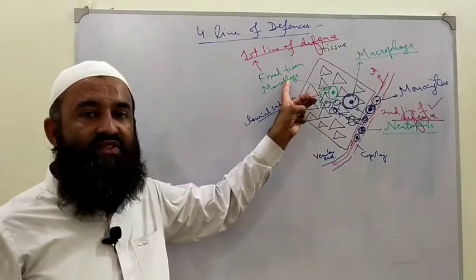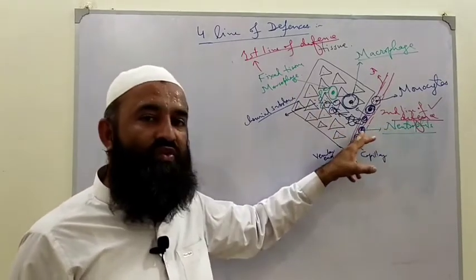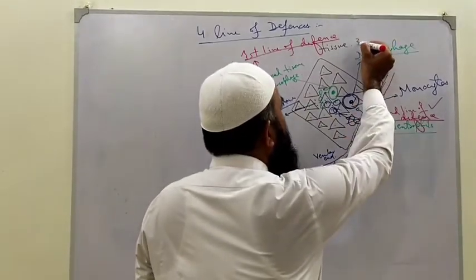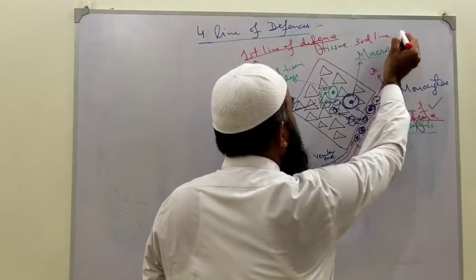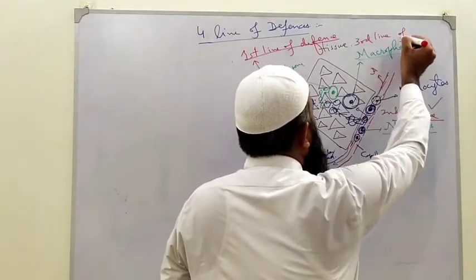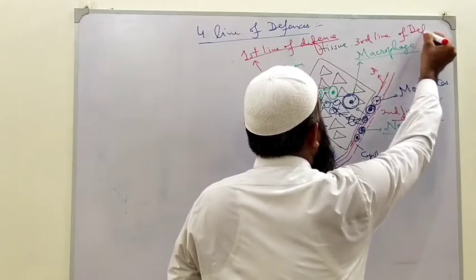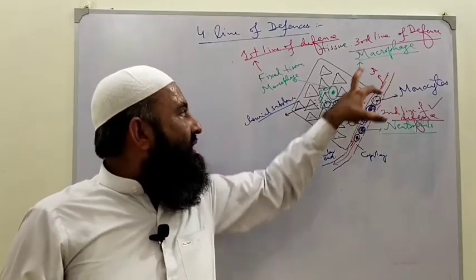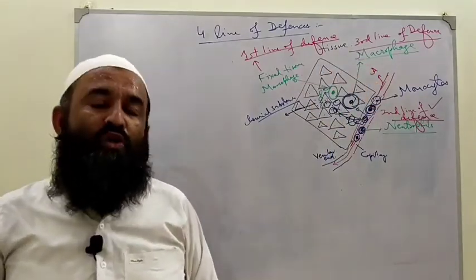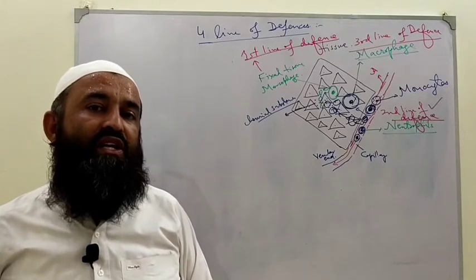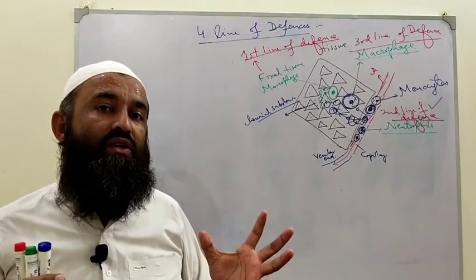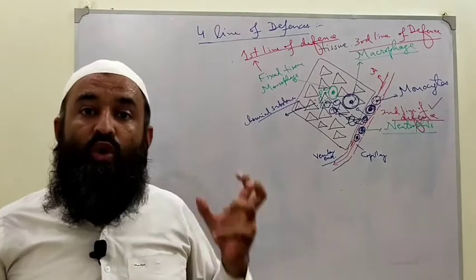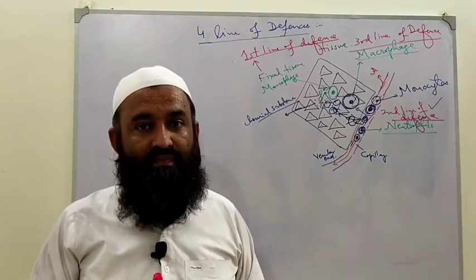Clear? So this is called the third line of defense. What was the first line of defense? Fixed tissue macrophage. Second line of defense, these neutrophils which come from the blood into the tissue. Third line of defense, this macrophage which comes from the blood. Previously it was called monocyte, now it is called macrophage. Third line of defense against any infection. Now, if these macrophages are still unable to cover them, again an alarm reaction will occur in the human body, and that will cause more and more neutrophils and macrophages to come.